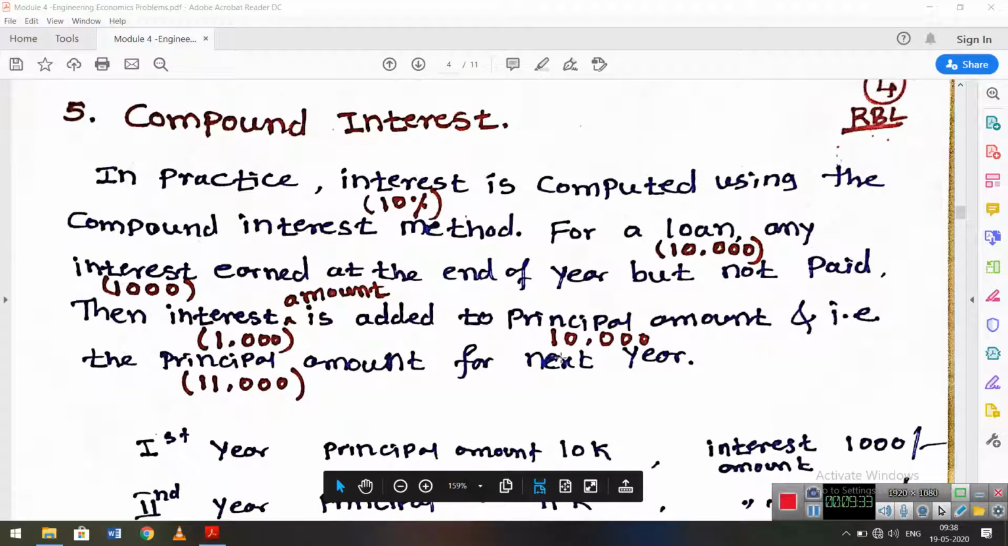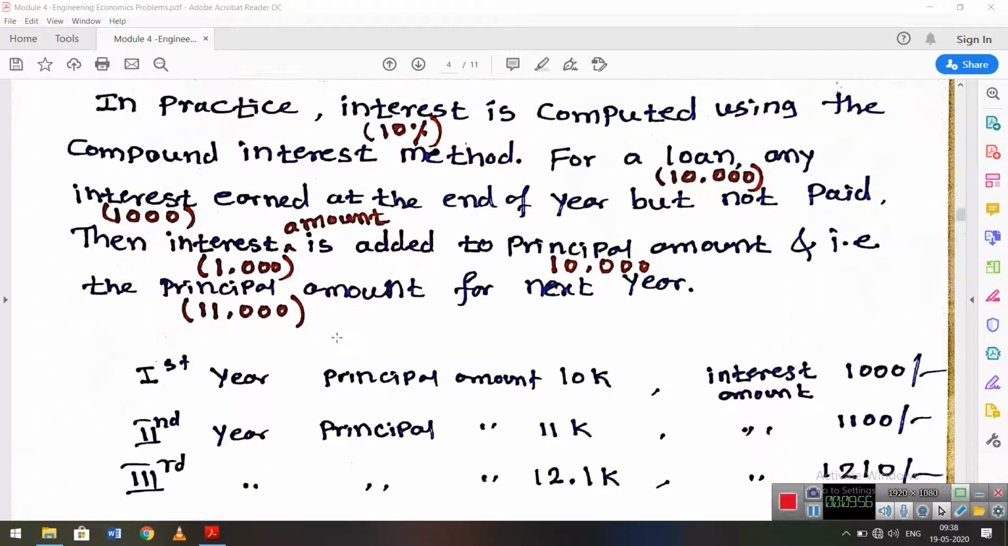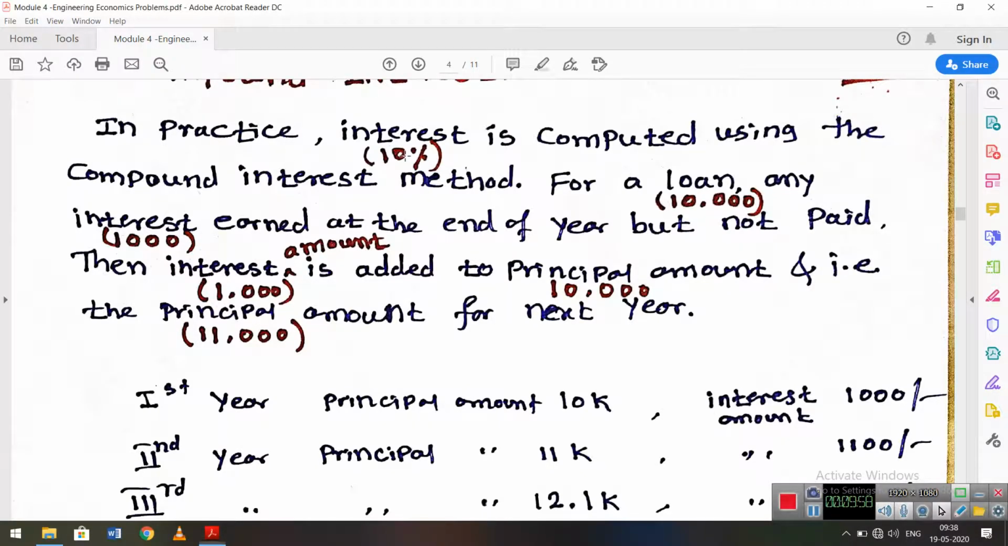Next is compound interest. In practice, interest is compounded using the compound interest method. For a loan, if interest earned at the end of the year is not paid, then the interest is added to the principal amount, and that becomes the principal amount for the next year. Here is one example I have given: the interest rate is 10%.